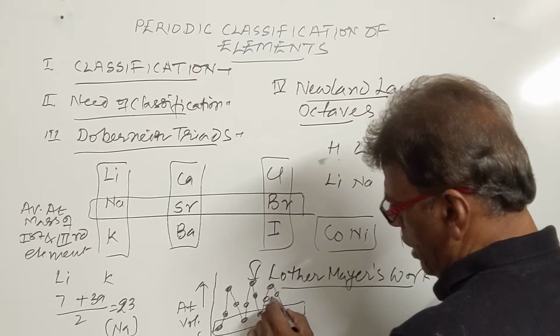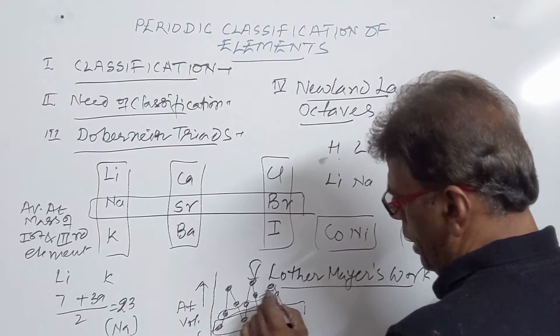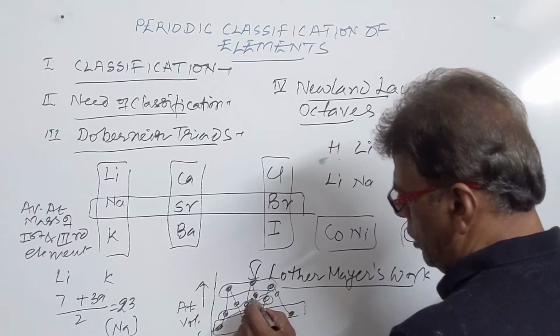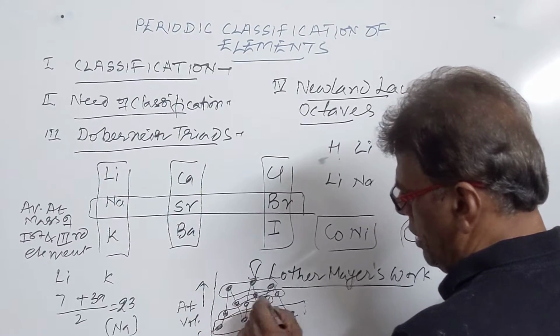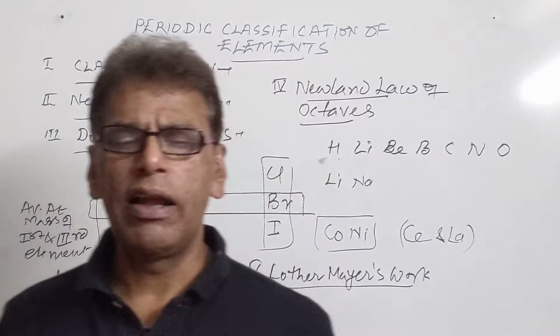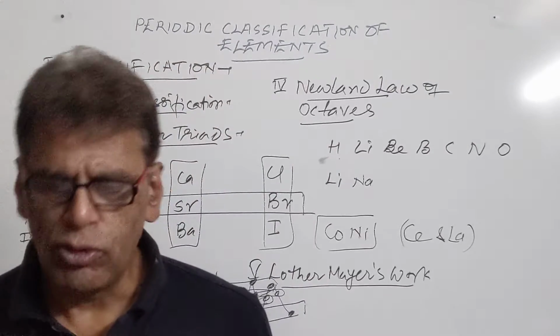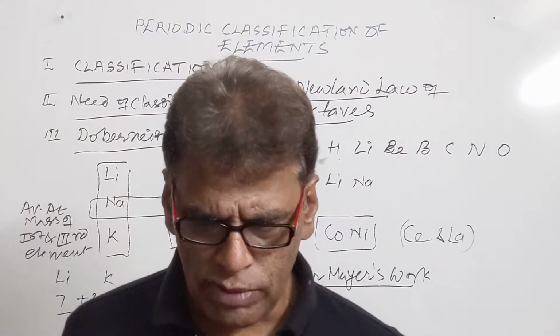The elements on this side of the curve were made into one group. The elements on the peaks were made into one group. The elements on the other side of the curve were arranged in one group. In this manner, he successfully arranged around 50 to 60 elements, but not all the elements could be adjusted according to Lothar Meyer's work.